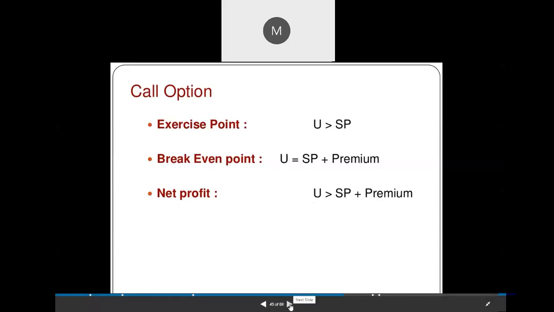In the put option, it will be reverse. If the underlying price is less than the strike price, then we can exercise the contract. And the break even point will be similar for a put option also. And the net profit: the buyer of the put option will get profit when the underlying price is less than the combination of strike price and premium.